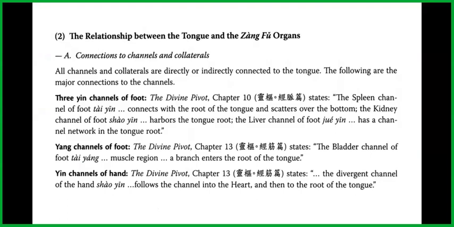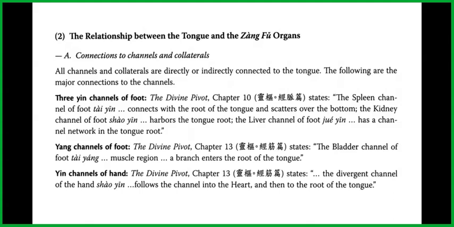Chapter 10 of the Divine Pivot states that the spleen channel of foot taiyin connects with the root of the tongue and scatters over the bottom. The kidney channel of foot shaoyin harbors the tongue root, and the liver channel of foot jueyin has a channel network in the tongue root.